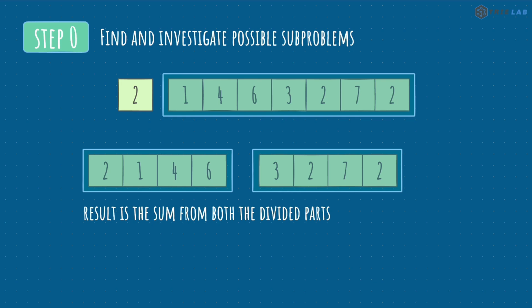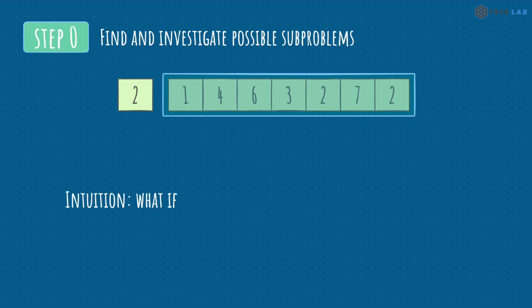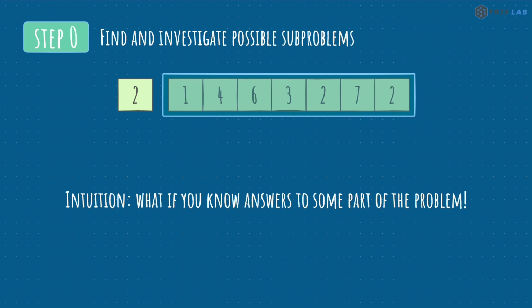The main intuition we need in order to divide the problem into subproblems is that we want to know if the answer to this subproblem can help us solve the uber problem by combining the result from the subproblems. Cool. We will use the first subproblem dividing strategy for this particular example since we are already familiar with it. Let's now move to step 1.